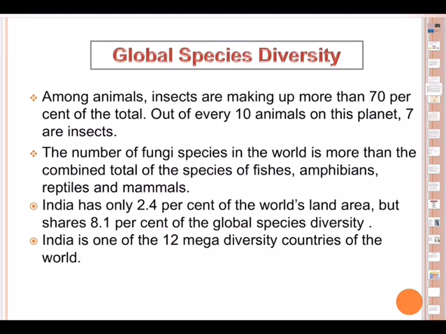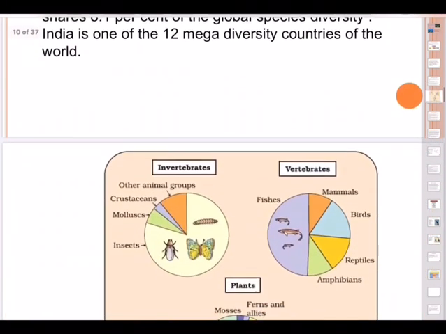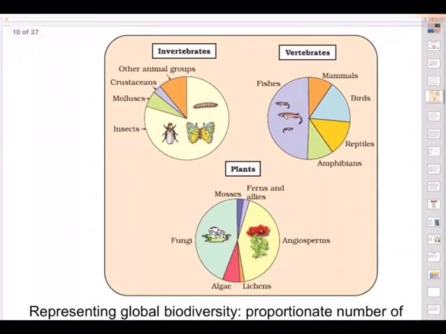India has only 2.4% of the world's land area, but shares 8.1% of global species diversity. We hope we should increase this, and I hope sincerely that it is still prevailing at 8.1. India is one of the 12 megadiversity countries of the world. That's good news for us.